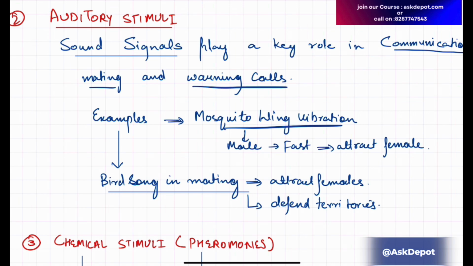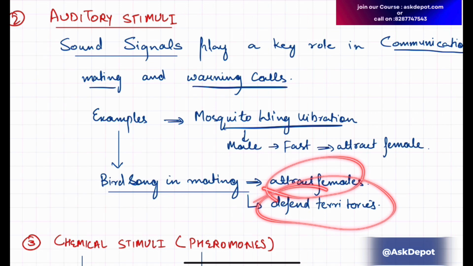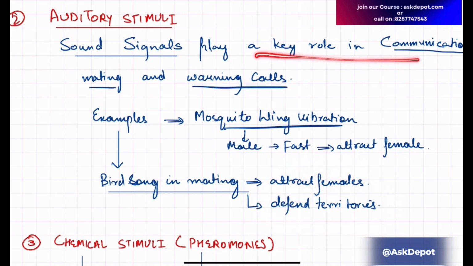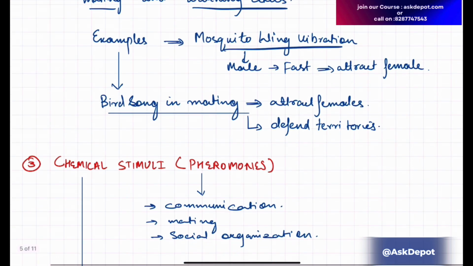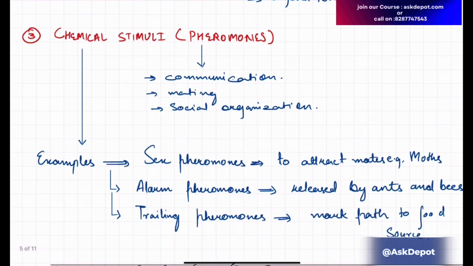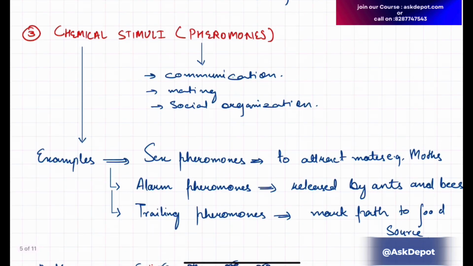Next is auditory stimuli, very much evident. For example, you will observe bird songs in mating. They attract the females and defend territory. So sound signals play a key role in communication, mating, and warning calls. It includes warning calls too, not only attracting, communicating, and mating. There is also one particular type of vibration in mosquitoes that attracts the females, and bird songs are the best example. You can include the cuckoo and songbirds like the nightingale.